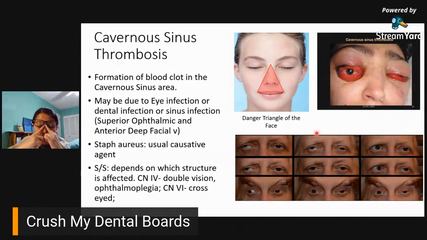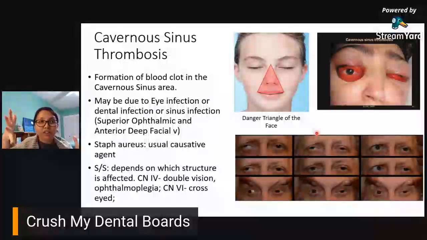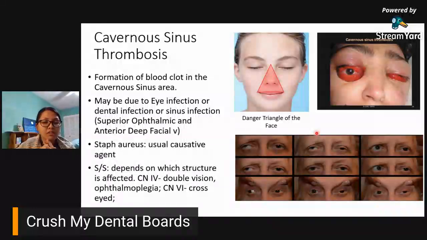So, anywhere from that triangle, if you keep popping those pimples and it becomes infected, then you know you can trace the blood flow. So infection can go in, it can travel back, it can lodge, it can form a clot and lodge somewhere along the cavernous sinus. And you don't want that. So, ano yun? Kung mahilig kayong mag-pop ng mga tagyaw at tigil-tigilan nyo na.